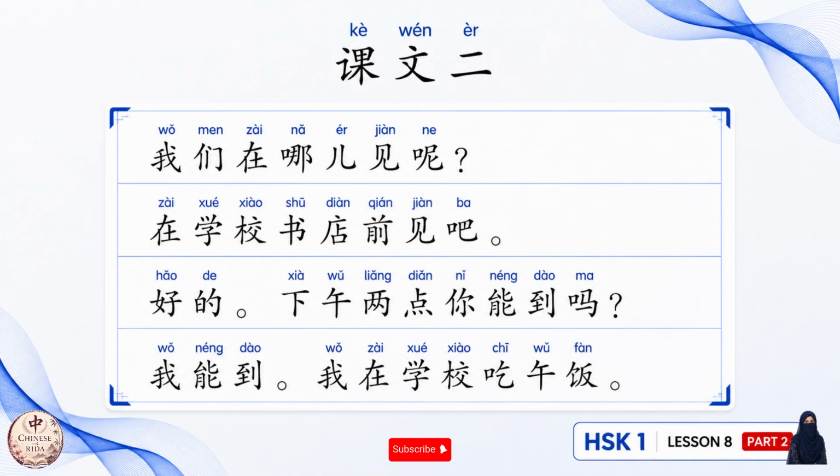Alright, now let's look at the text 2. 课文二 Textbook text 2. 我们在哪儿见呢？在学校书店前见吧。好的，下午2点你能到吗？我能到。我在学校吃午饭。跟我读。我们在哪儿见呢？在学校书店前见吧。好的，下午2点你能到吗？我能到。我在学校吃午饭。Now you have the complete conversation. If you have any further questions, please leave it in the comments.